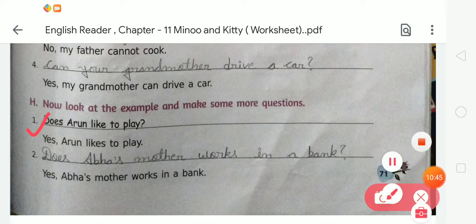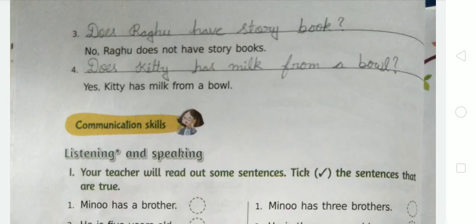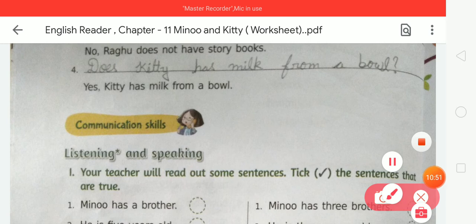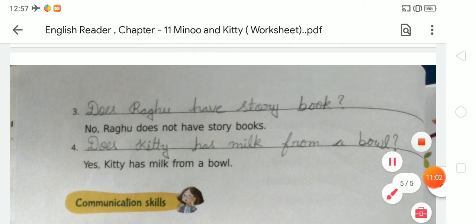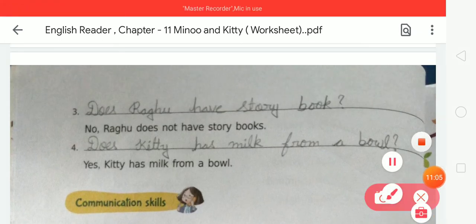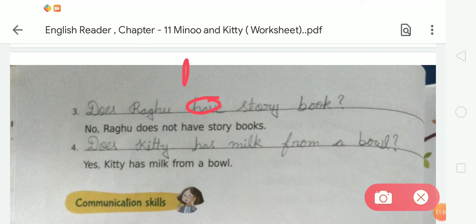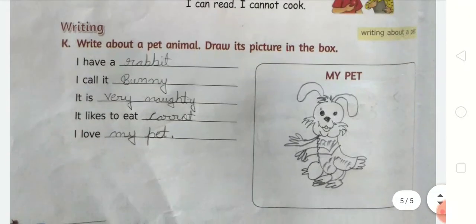Next, number 3. In number 3, there is a sentence, no, Raghu does not have a storybook. So we have to write the question, does Raghu have a storybook? Okay. We have to write have, not has. Next, in number 4, does Kitty have milk from a bowl? Yes, Kitty has milk from a bowl. We have to write the question. Okay. After this, come to the last.